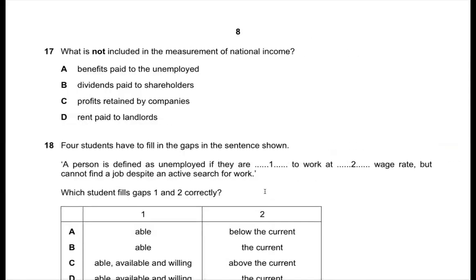Question 17. What is not included in the measurement of national income? We need to find something that is not income as an answer. So the one that is not earned from economic activities. In that sense, A is the one.